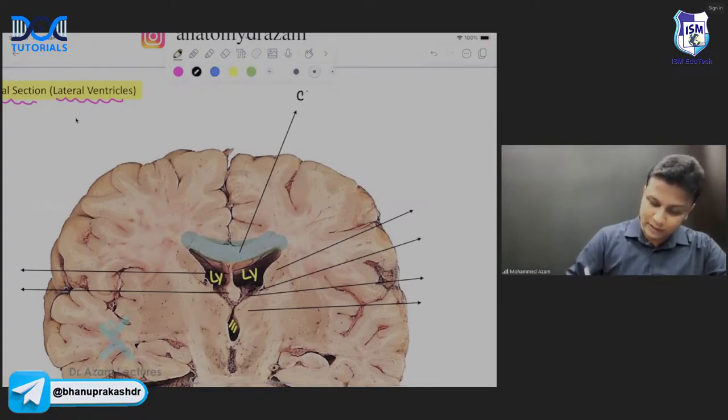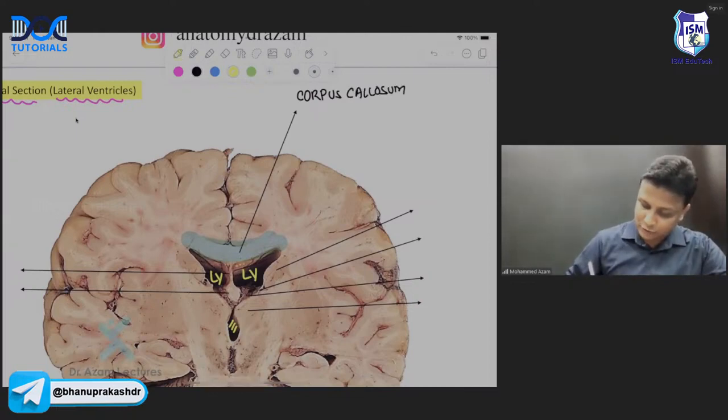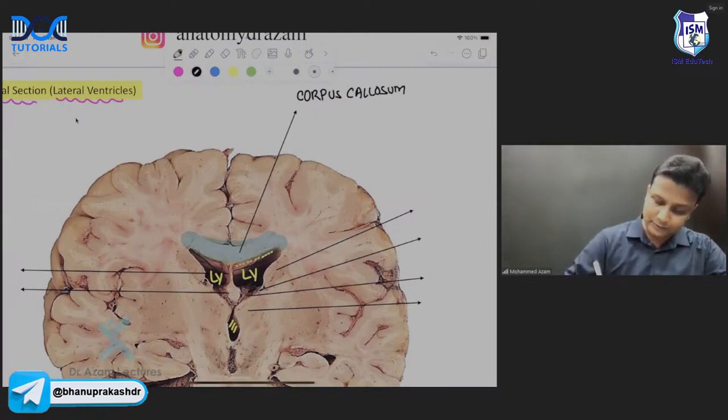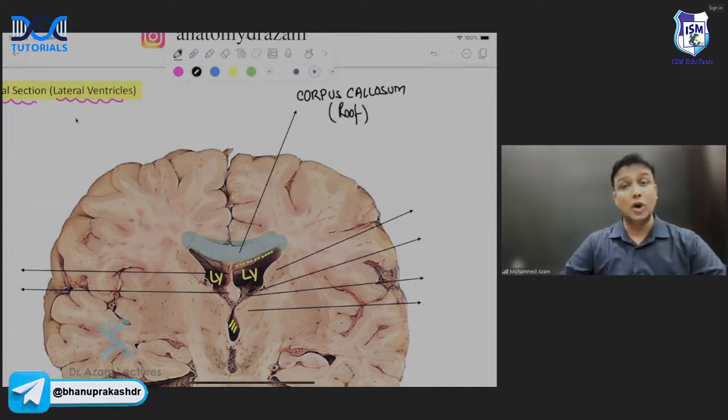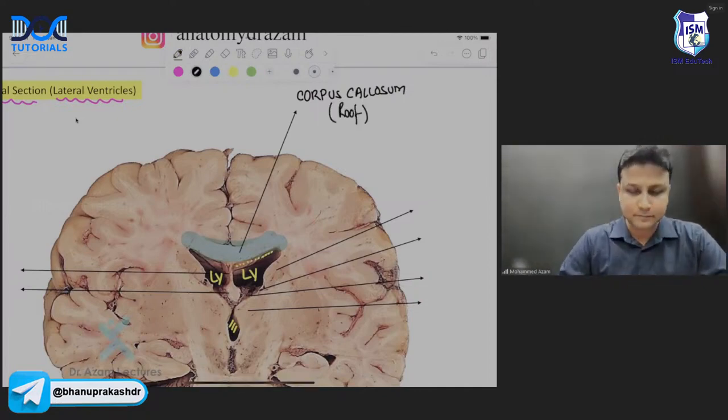So which one is the largest commissure? That is your corpus callosum. And this one here is the corpus callosum, and it forms the roof of the lateral ventricle, sir. In the diagram, you can very clearly see this forming the roof of the lateral ventricle.